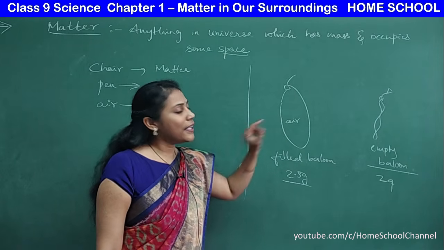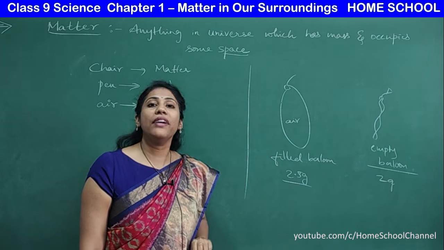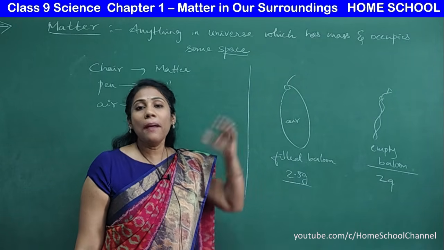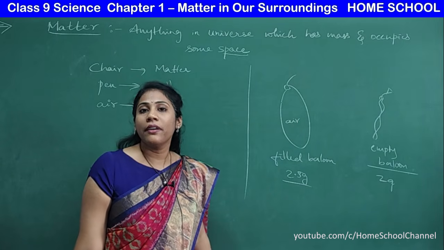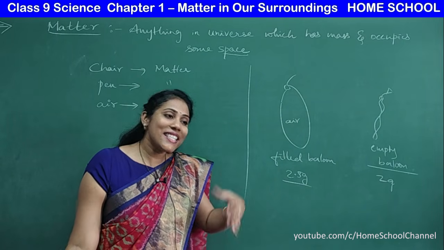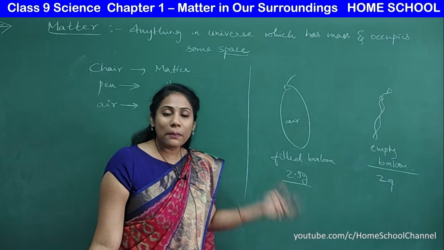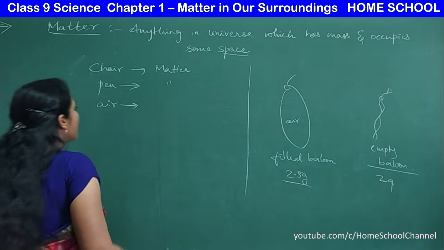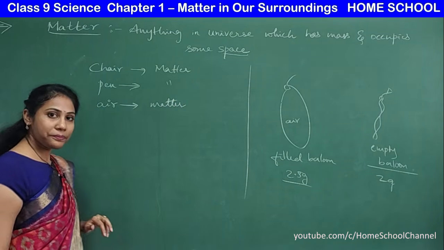Now you filled the balloon with air and it is giving an extra 0.5 grams. Where does that extra mass come from? It is because of the air present in the balloon. So definitely I can say even air has mass and occupies some space in the universe. So definitely air is also a matter, right?